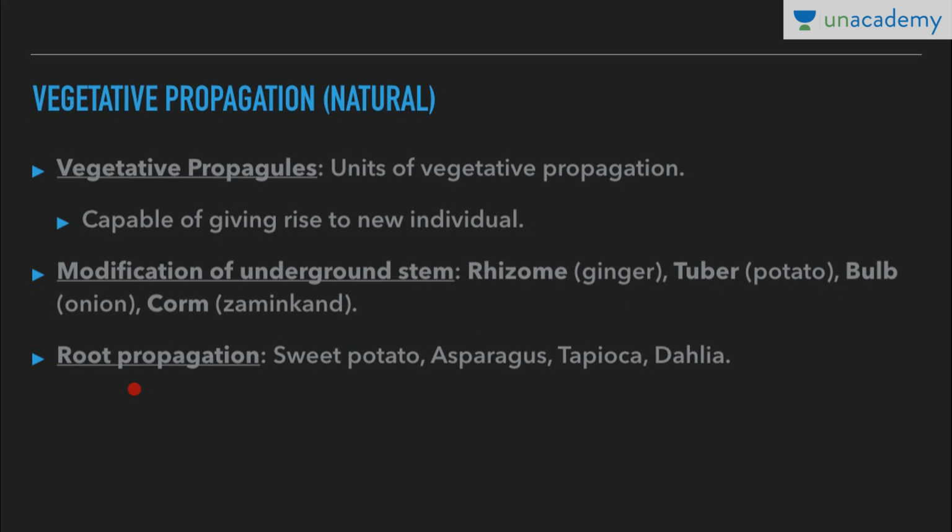Next is root propagation. After underground stem there are roots which also help in vegetative propagation. For example, sweet potato, asparagus, tapioca and dahlia. Just remember these examples. These are taken from your NCERT and thus are very important.